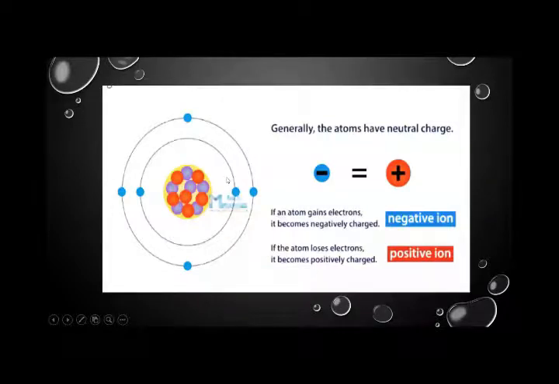Yes, as you can see here, generally the atom has a neutral charge. We have an equal amount of negative charge and an equal amount of positive charge. If an atom gains an electron, it becomes negatively charged, and if an atom loses an electron, it becomes positively charged. So I hope you understand how an atom gets a positive charge and how an atom gets a negative charge. By gaining or losing electrons, the atom will become a negative ion or a positive ion.